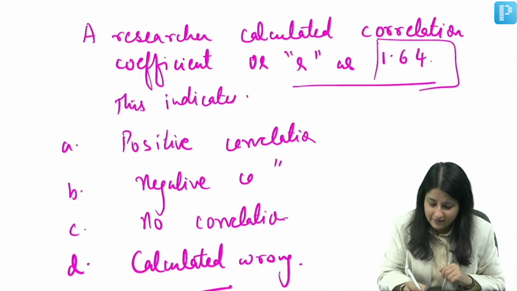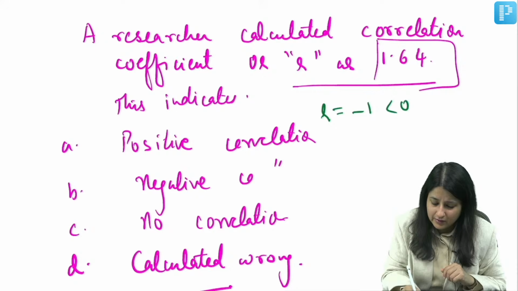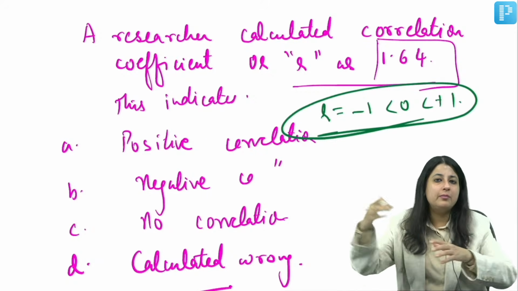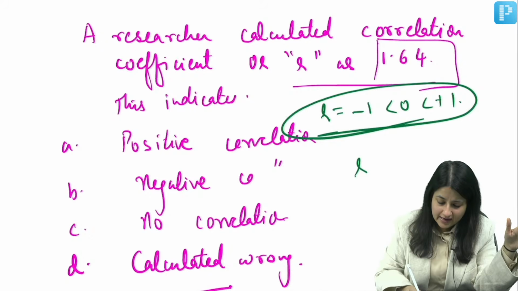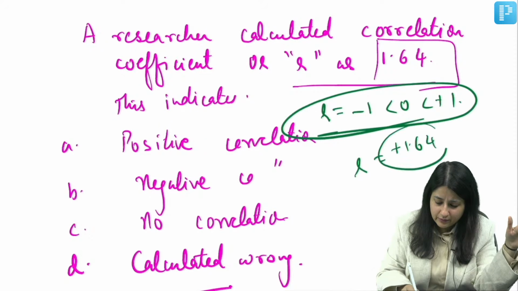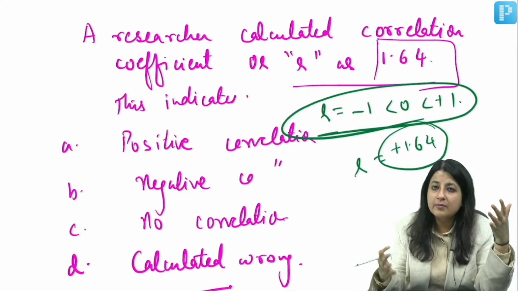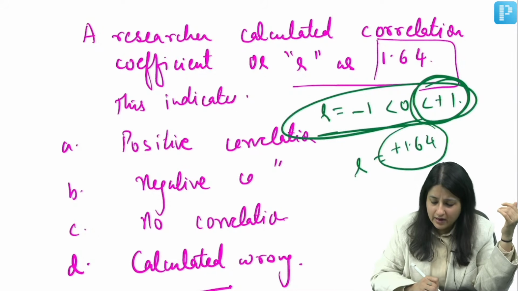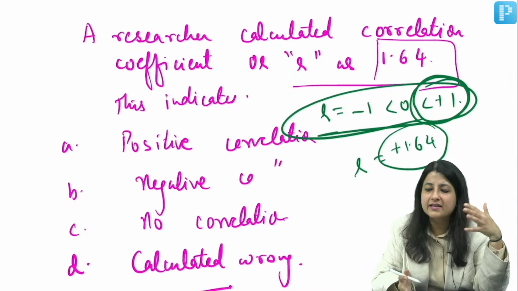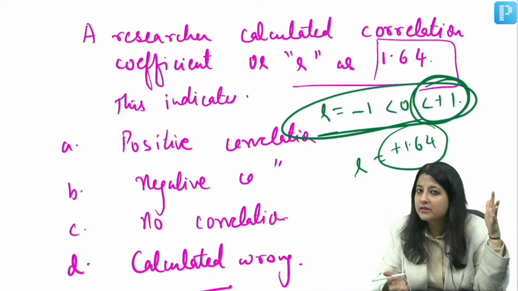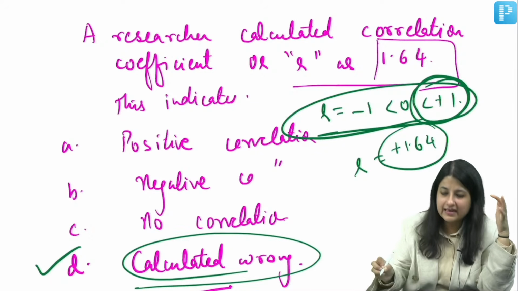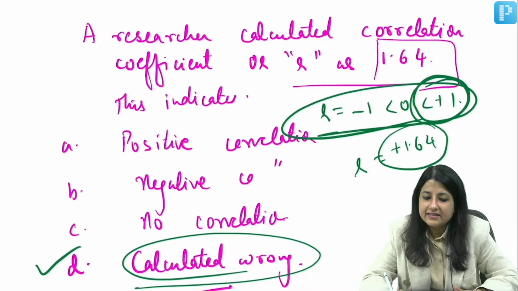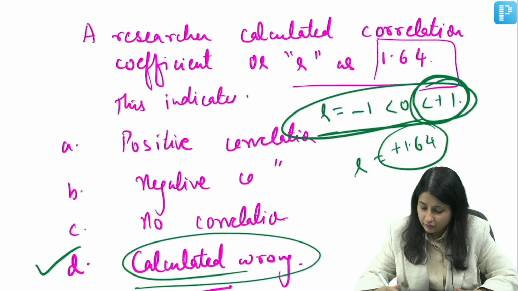What could be the possible values of R? It will always be -1 to 0 to +1. Can it ever be more than +1? Can it ever be less than -1? No. What have I given you the value as? Plus 1.64 or simply 1.64 also. That means it can never be more than 1. It ranges from -1 to 0 to +1. So kya ye more than 1 ho sakta hai? No. So the researcher has calculated wrong. Did you understand, everybody? That's how they can trick you in the MCQ. Is it clear?